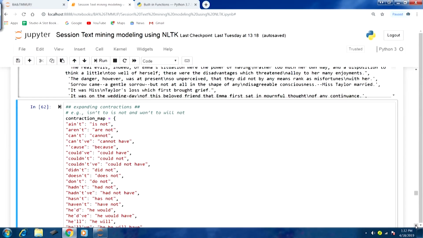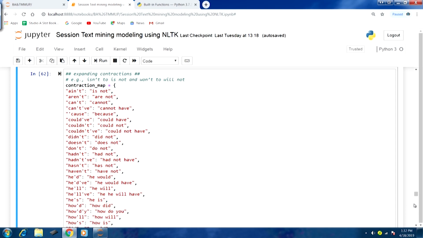For this, here we are defining a slightly exhaustive list of contraction map. You can see aren't maps to are not, can't to cannot. In this fashion, this is a dict object, and we have key-value combinations, where the key is the contraction and the value is the expansion. We will use this mapping later on.